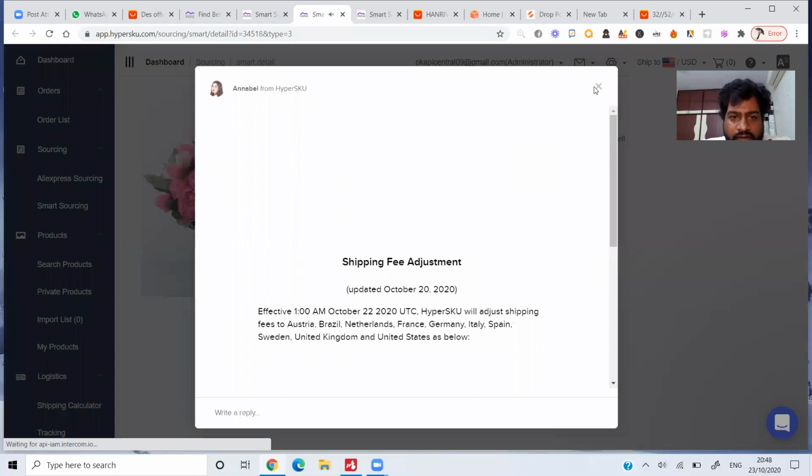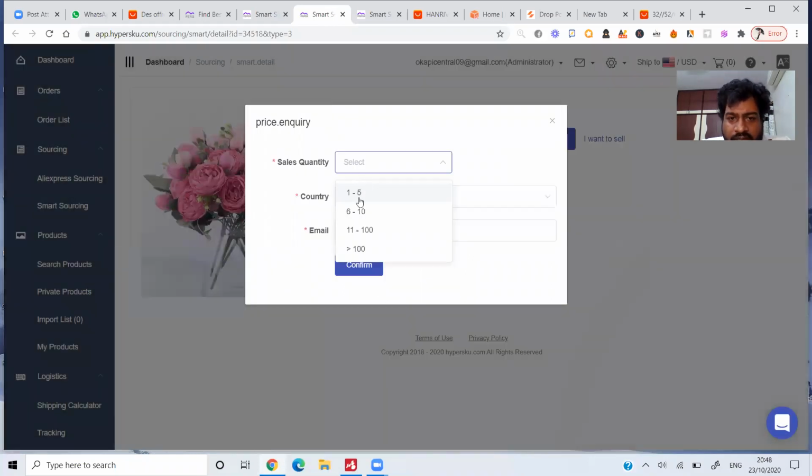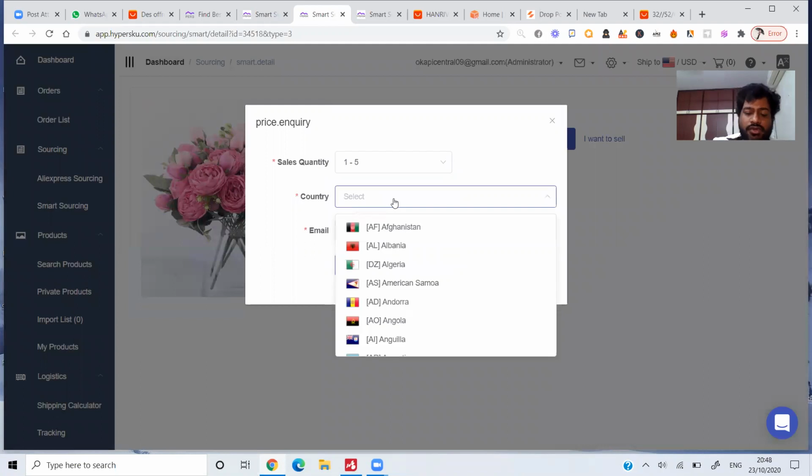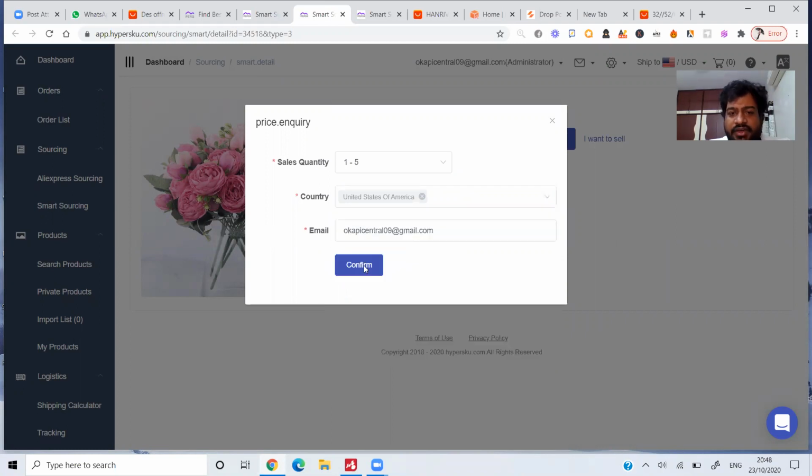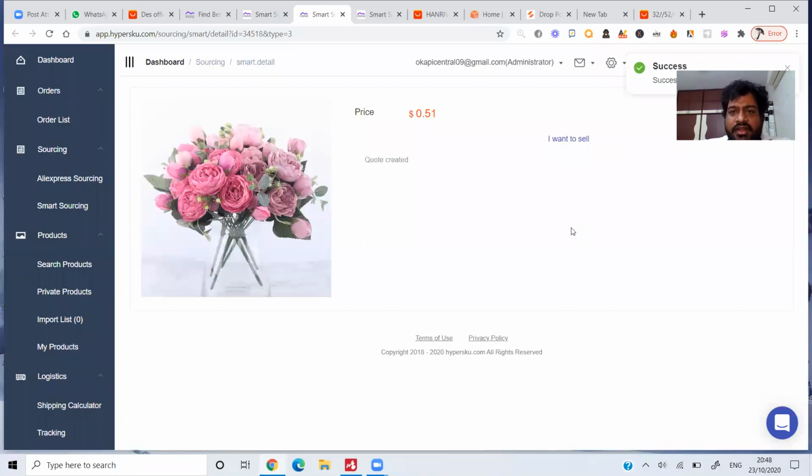Okay, 1 to 5. Which country did you want to sell it to? United States of America. Okay, just give them your email ID here to confirm. They'll send you an email. Just check that email, and they'll give you some discount coupons there. Use the discount coupons and get discounts in shipping as well. If you want to sell this, just click on sell.